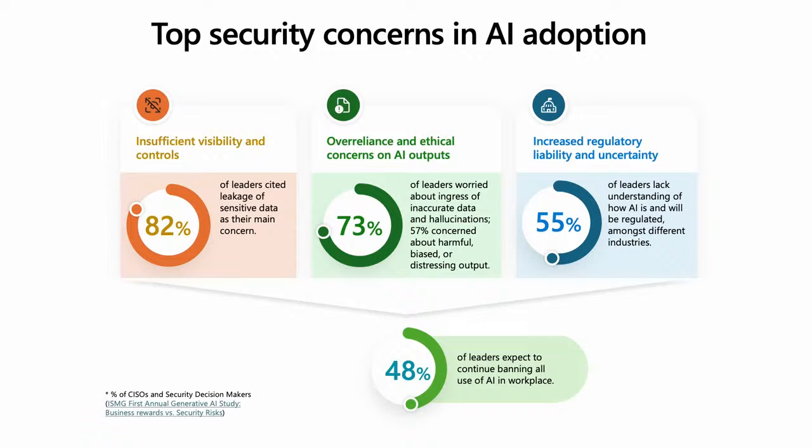The over reliance on AI and the ethical concern is also very important. It comes into data ownership questions, and that's the main concern. And obviously, we don't know what the future will reserve for us when it comes to regulatory and compliance. So our decision makers want to make sure that they are able to plan for that in advance before the challenges actually happen. And we see that a lot of leaders are actually considering banning AI completely, which is an option, and that's something that could also be a possibility. But we'll talk about how to do this in the right way if needed.